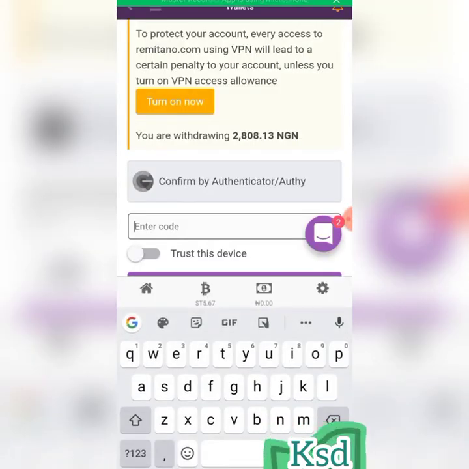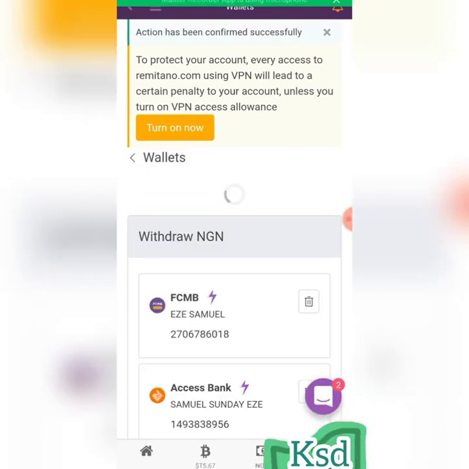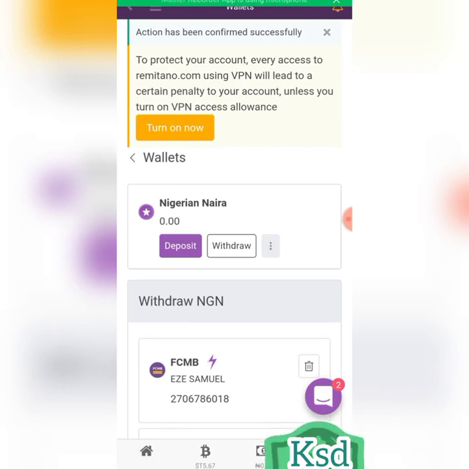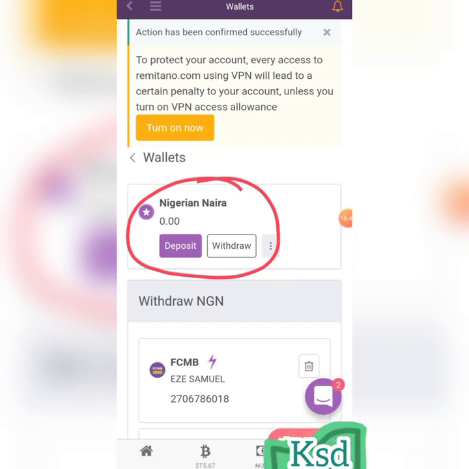So I have to confirm my withdrawal again. So I have copied the code again, and I will click on confirm. So do you see the money has disappeared from my wallet? Wow, this is so amazing. Do you see it? The money has disappeared from the Naira account. This is how you are going to receive your money.